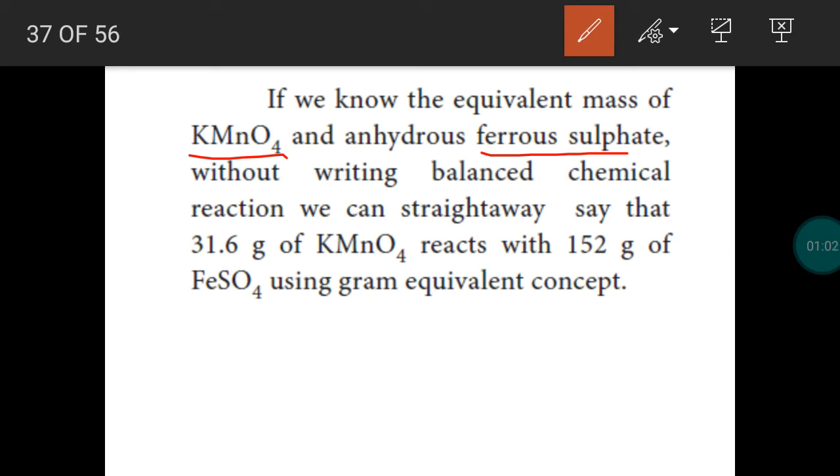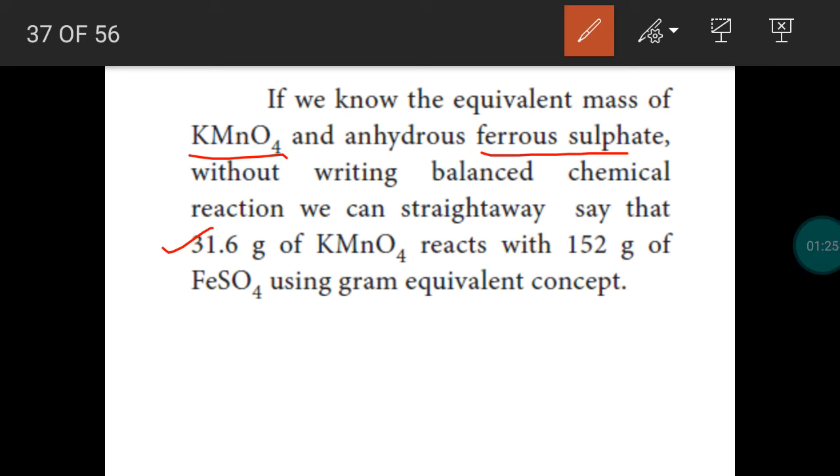1 gram equivalent means we are taking a quantity of a substance. How much quantity will be taken? Equivalent mass quantity. Potassium permanganate has the equivalent mass 31.6 gram. So when we take exactly 31.6 gram potassium permanganate, we can say this is 1 gram equivalent of the substance.